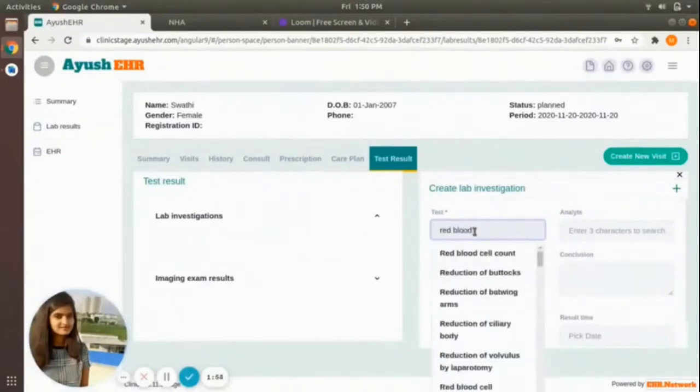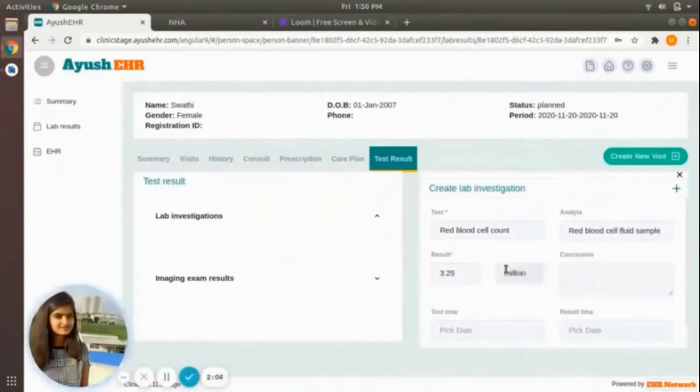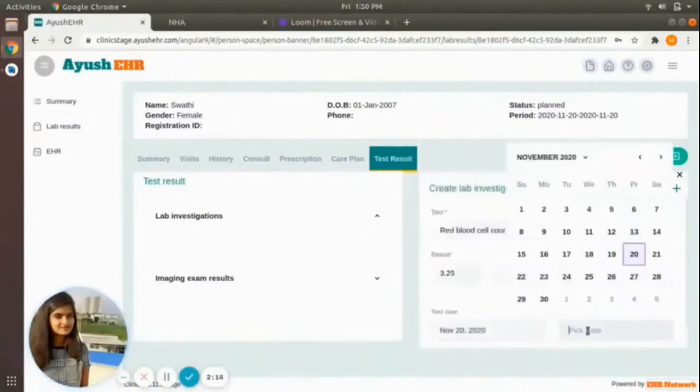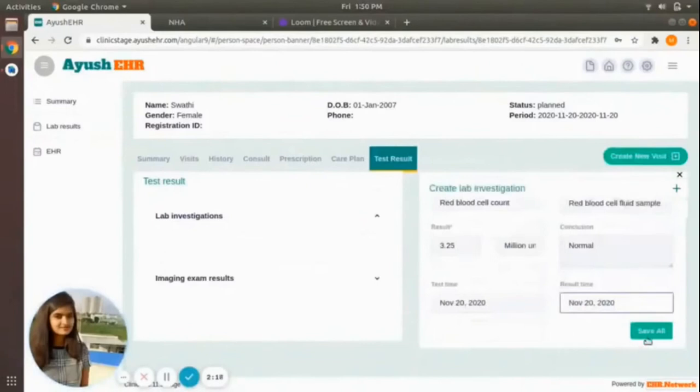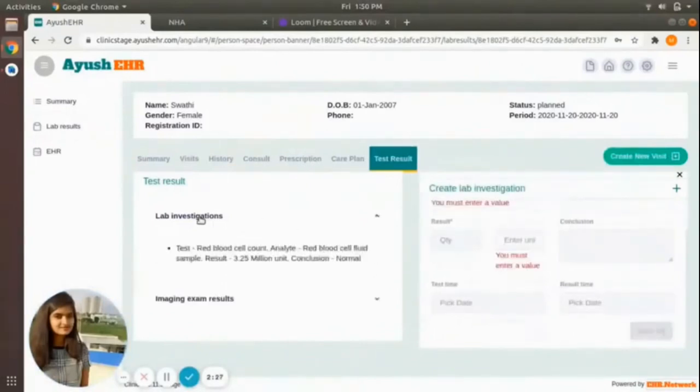And these options are fetched from the SNOMED CT. And unit is million. And adding the conclusion and tested date and the result obtained date. Yes, lab investigation is created.